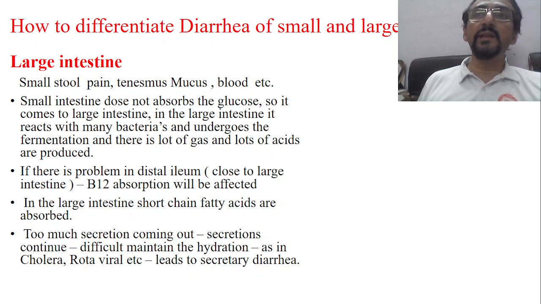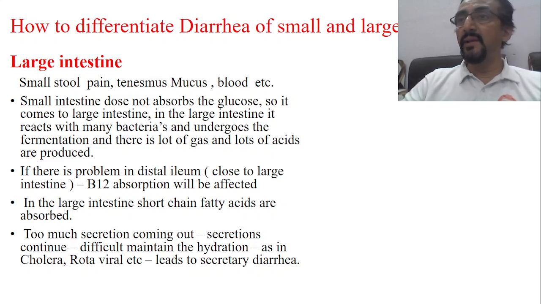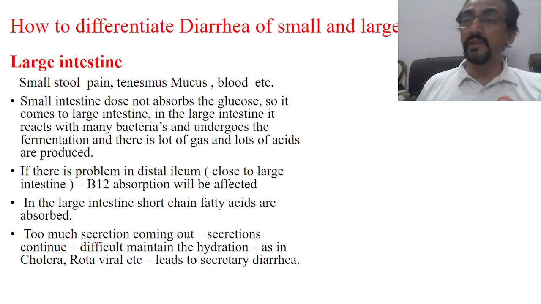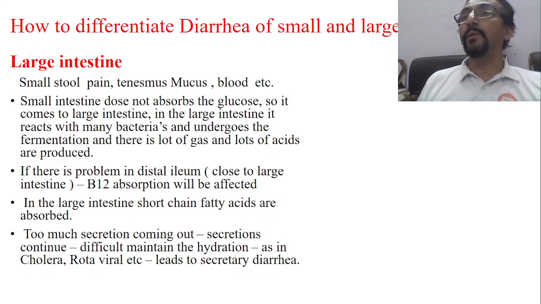So the problem is basically in the small intestine. In the small intestine, the things are not well absorbed; they come out as they are. But glucose-like materials, when they come to the large intestine, undergo fermentation and lead to so many other problems. So this is what actually happens in cholera and rotaviral diarrhea.